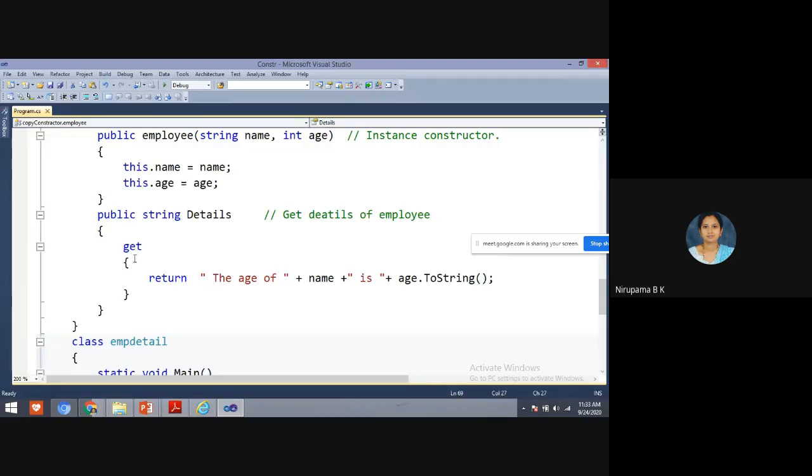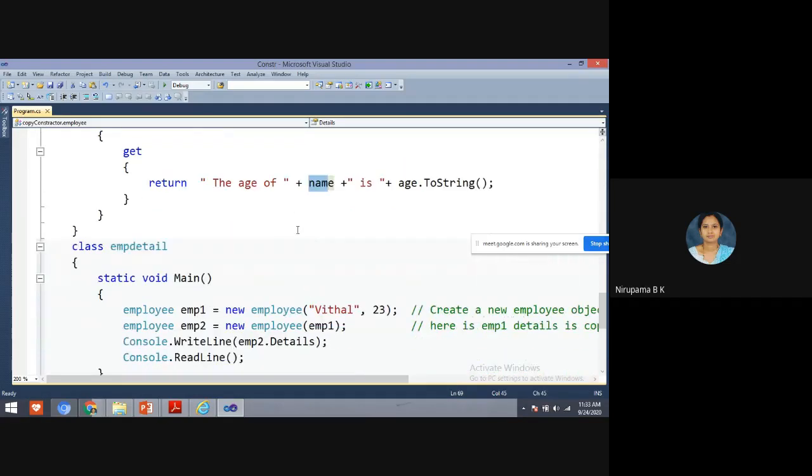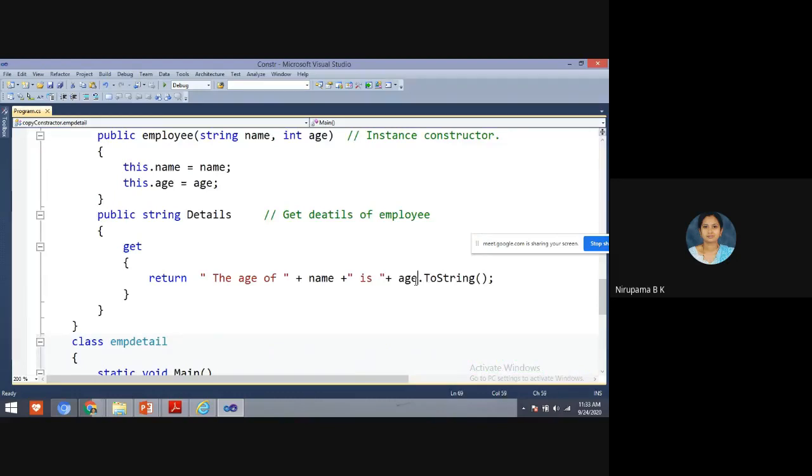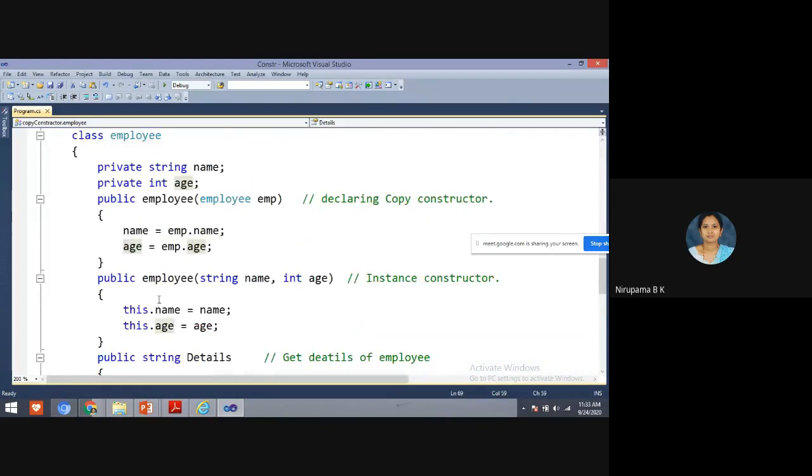Using this get method, we are returning the values, the age of a person and the name. We are displaying them. So the age of Vittal I have passed. The age of Vittal is 23 years.